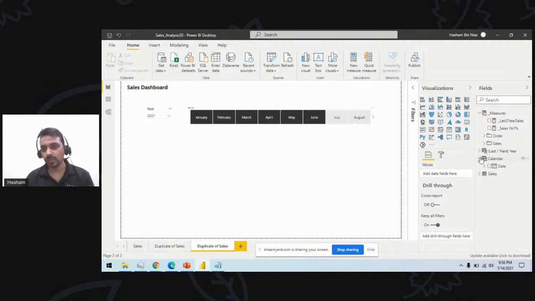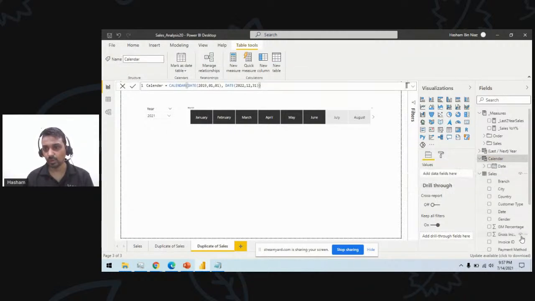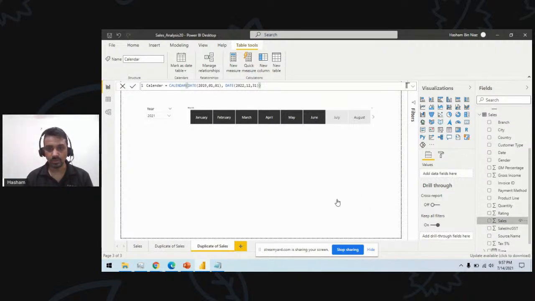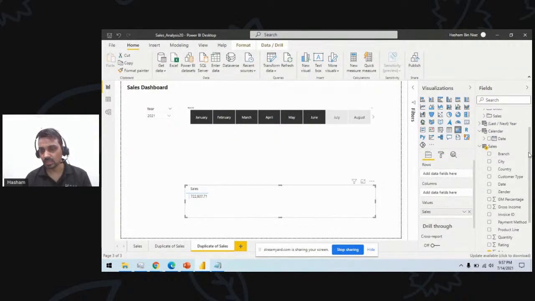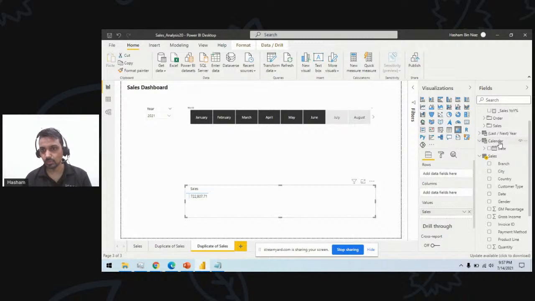Okay, now I'm creating a very basic matrix here. My basic matrix is my date dimension, and I want to plot sales. This time I'm not using any measure for our own purpose. So I will create a matrix, and I will set the column group as date, and I want the column group to be on years, right? So this is showing me the year.